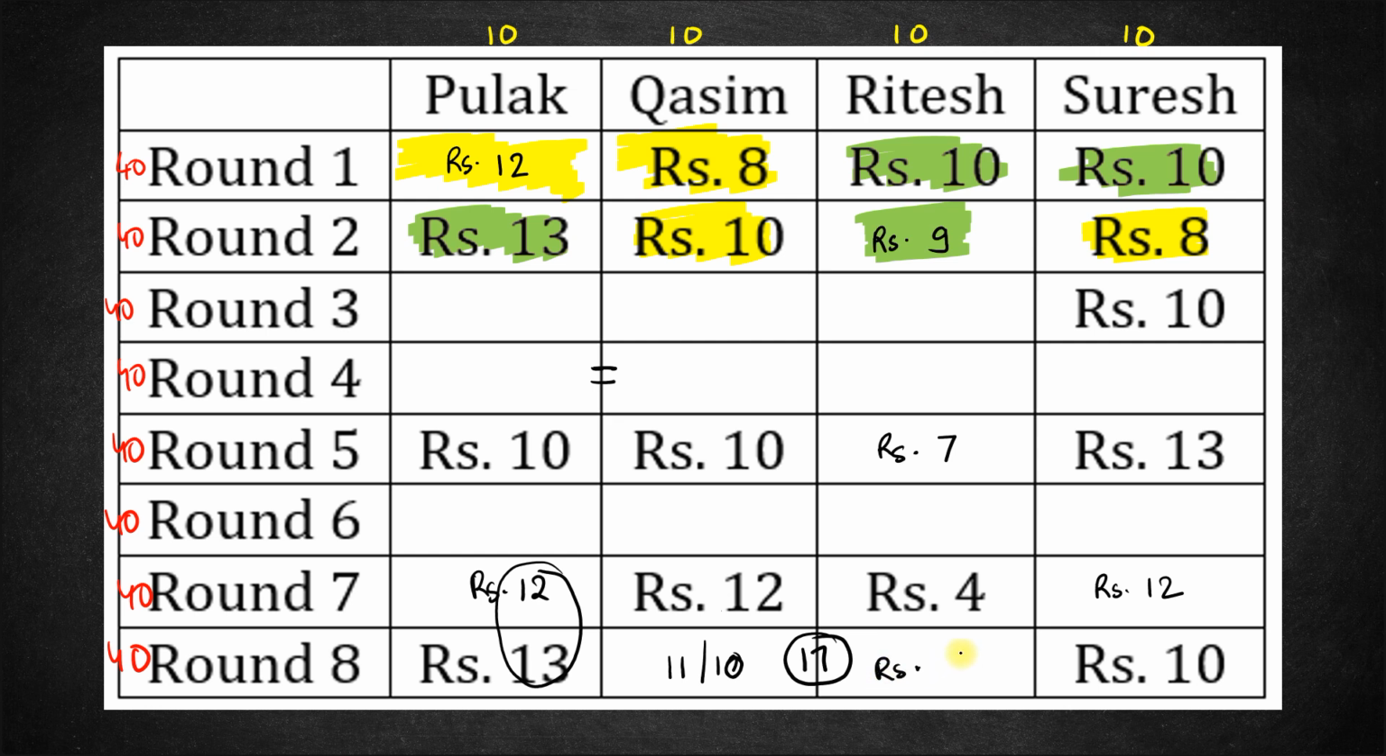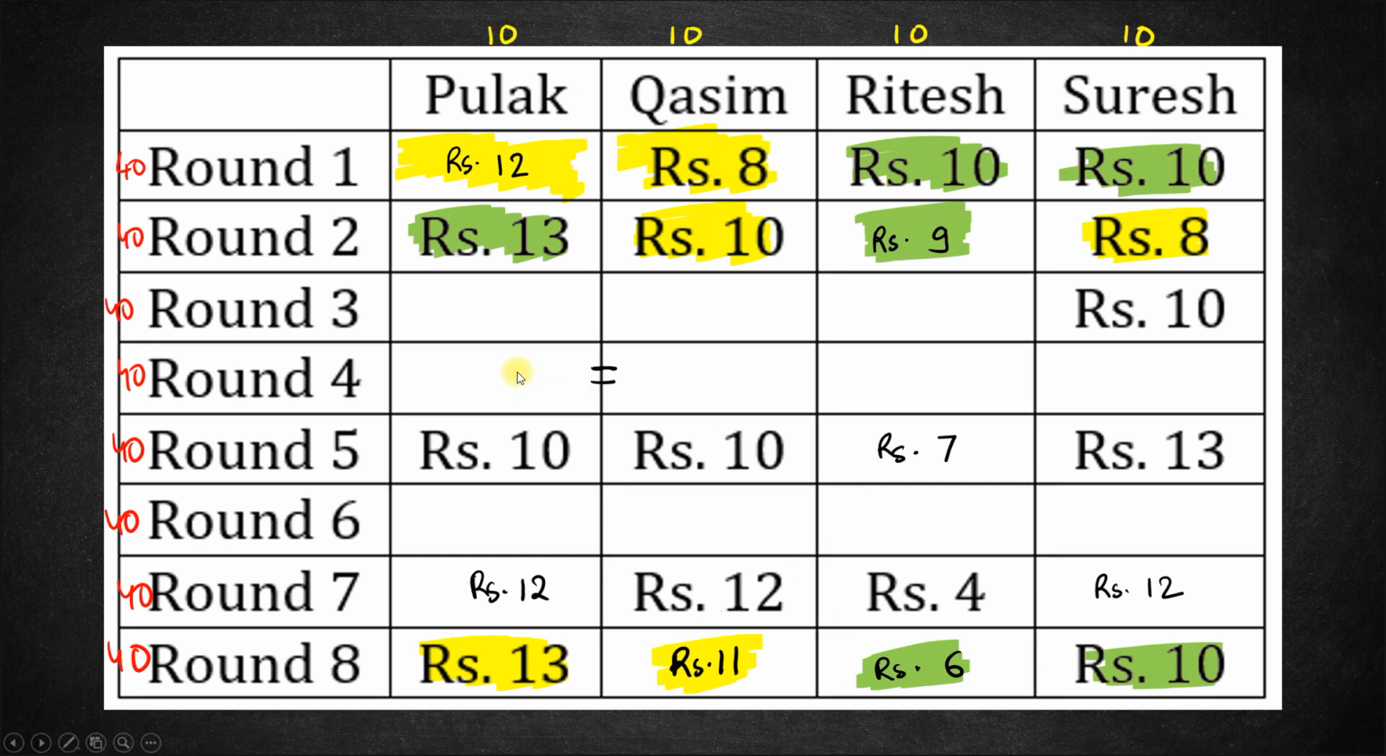The only possibility is that of gaining 2 rupees. So this definitely must be rupees 6. And if this is 6 and for the sum to be 17, this must be 11. And here this person is losing 1 rupee. This person is gaining 2 rupees. This person is losing 2 rupees. So what would have happened in the round 8 is, this guy, Pulak, gaining 1 rupee would have paired with this guy losing 1 rupee. And Ritesh gaining 2 rupees would have paired with Suresh losing 2 rupees. Okay.